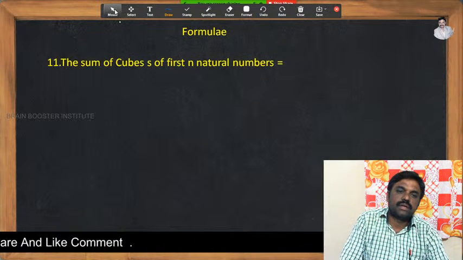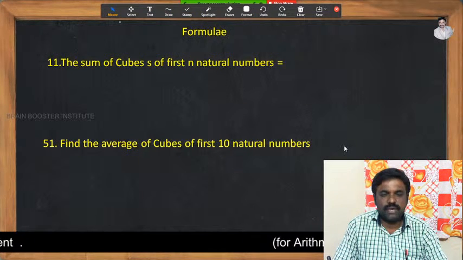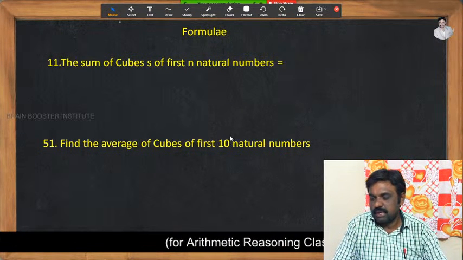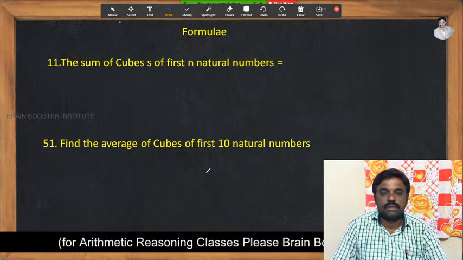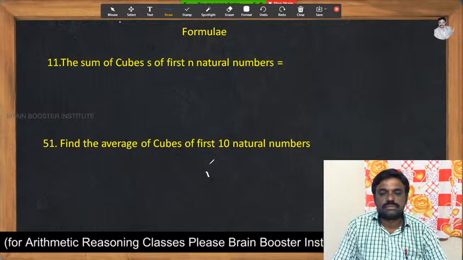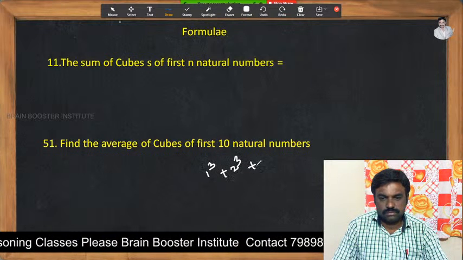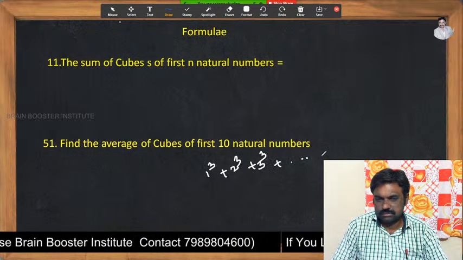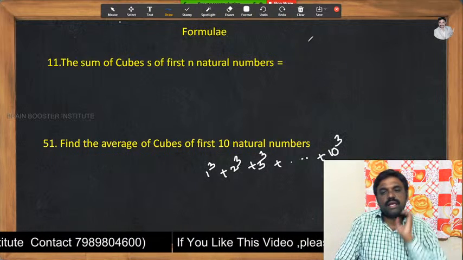Okay, now let's see. Find the average of the cubes of first 10 natural numbers. Now let's find. Ten cube, so n is equal to 10 here.